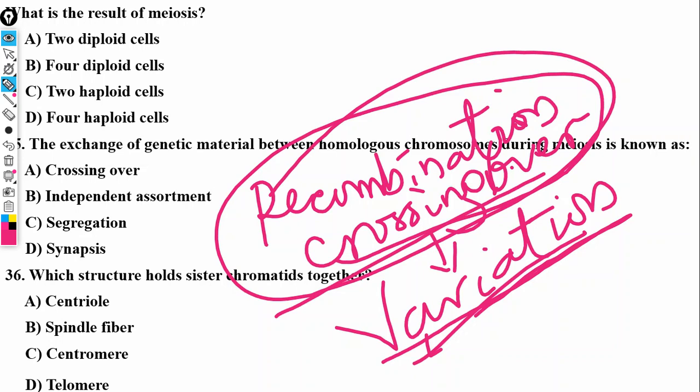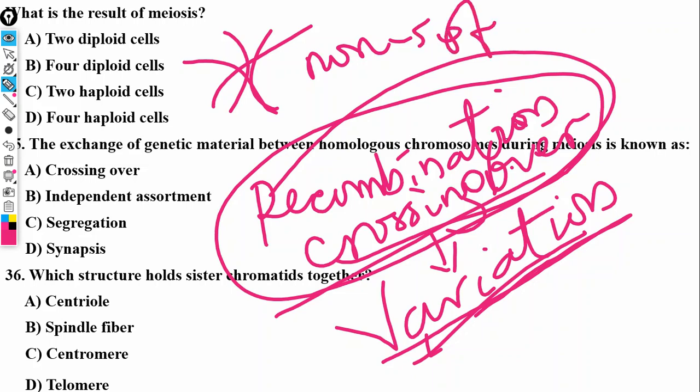When homologous chromosomes pair up, that's basically the two chromosomes coming together. When they separate, they will separate as non-sister chromatids.